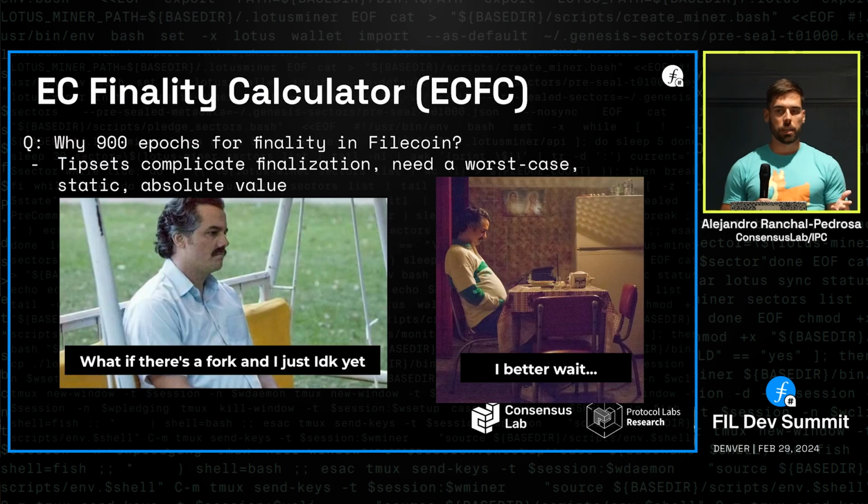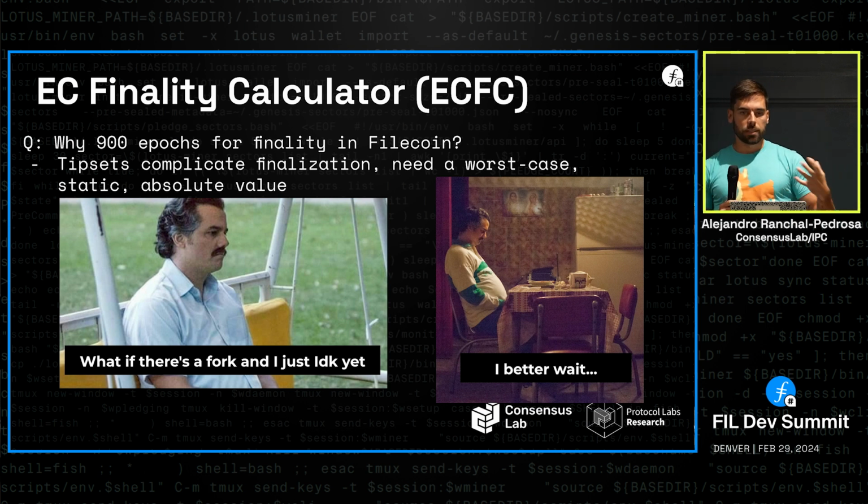How can it be that we provide faster finality without any changes to the protocol? Well, for that, the first thing we did is ask, why 900 epochs in the first place, right? So we went back to the docs, to the history books of Filecoin. Where does this 900 epochs number come from? Well, it turns out that it comes from assuming the worst case, because they wanted a static value that they just embed, an absolute value that considers the worst asymptotic case. And according to their analysis, that was 900 epochs. And that is true if you assume the worst case. 900 epochs is a very safe value.